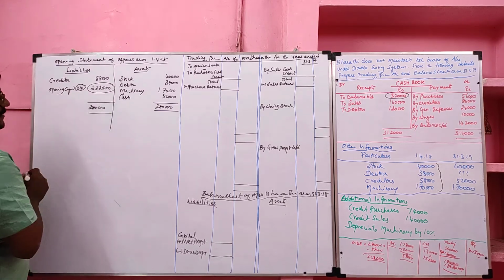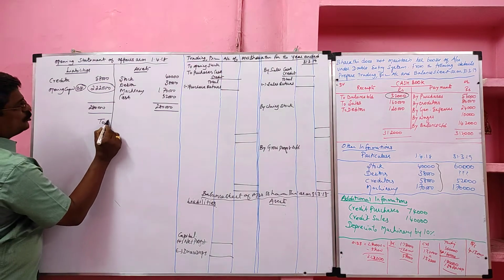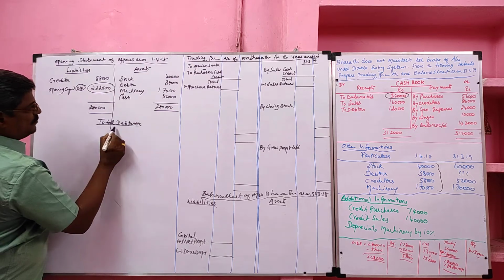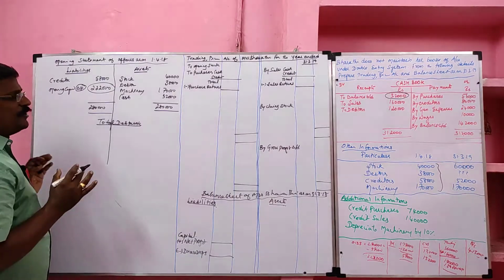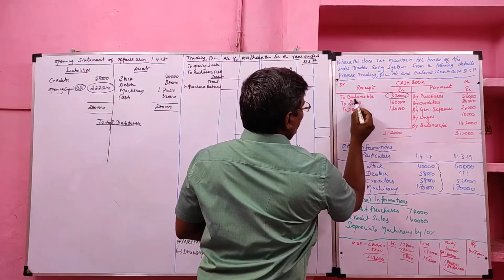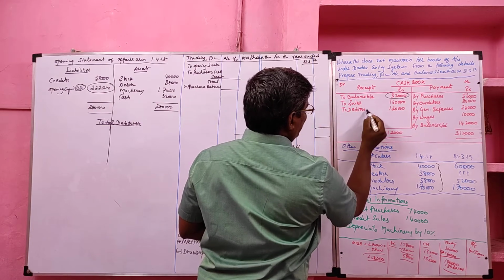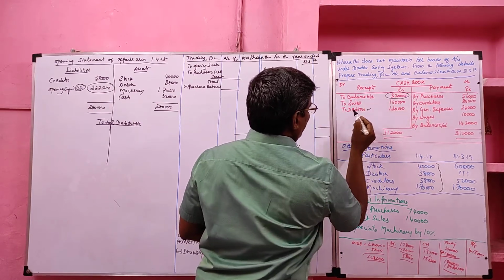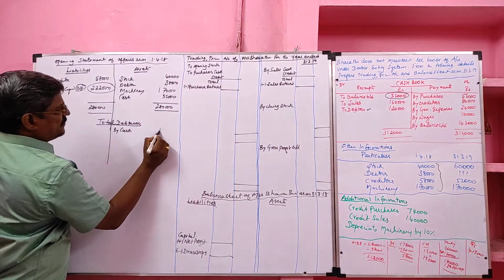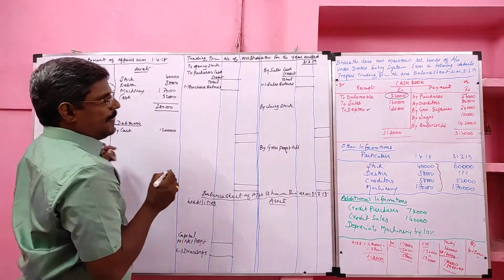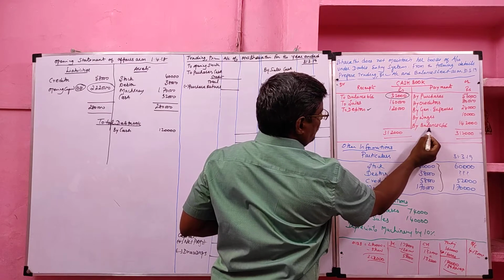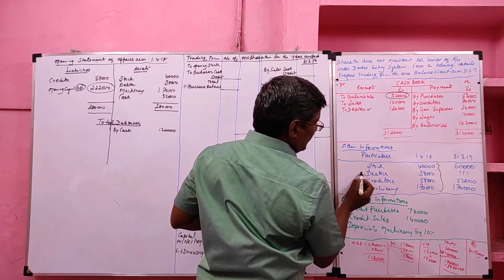We ascertained opening capital. Then as usual we have to prepare the total debtor account to find credit sales. Now I am going to take the information relating to the debtor. On the cash book debit side, opening cash will not come, cash sales will not come, debtor will come. This is called cash received from debtor. So by cash received from debtor 1,20,000. Then purchases, creditor, general expenses, wages, closing cash and stock will not come, debtor will come.